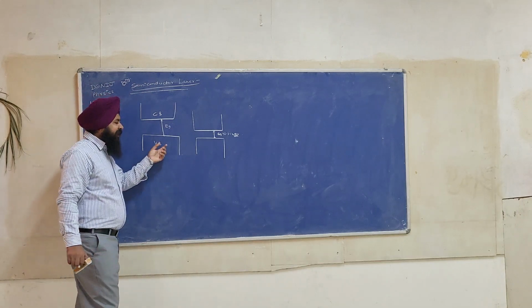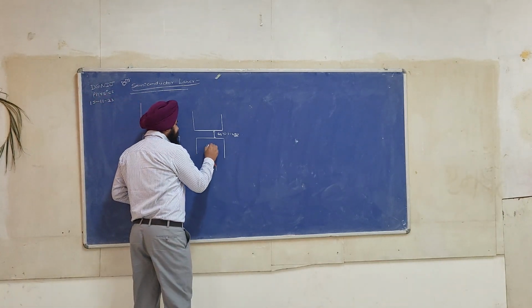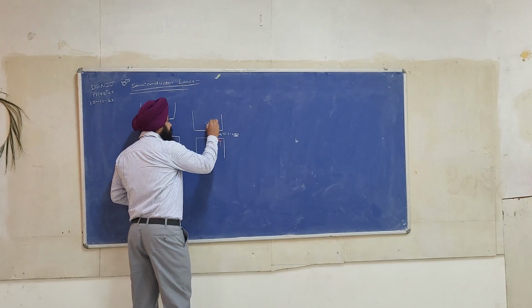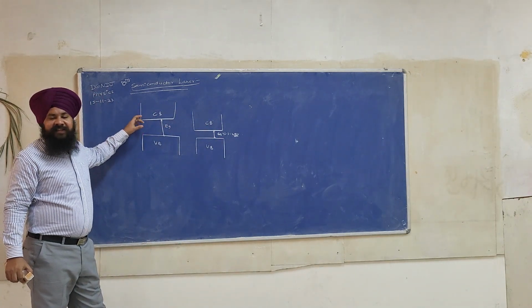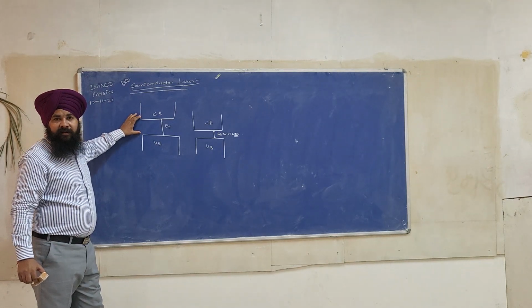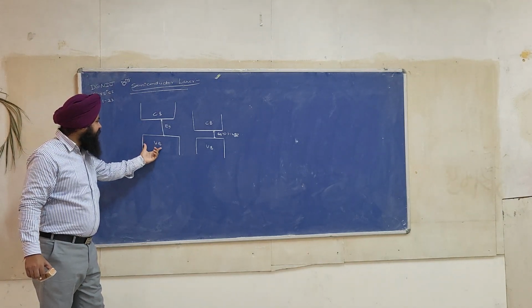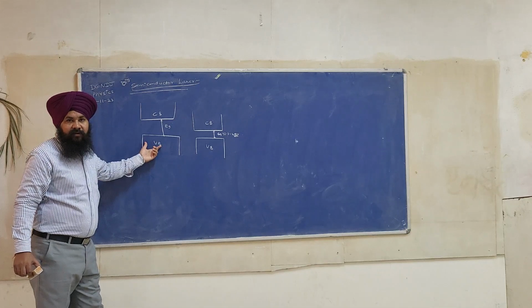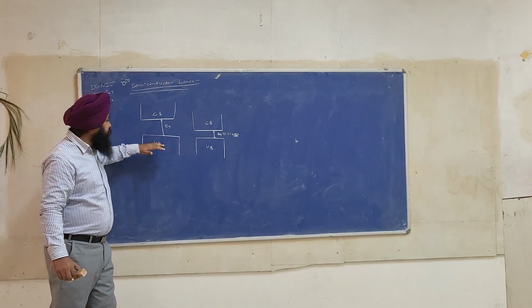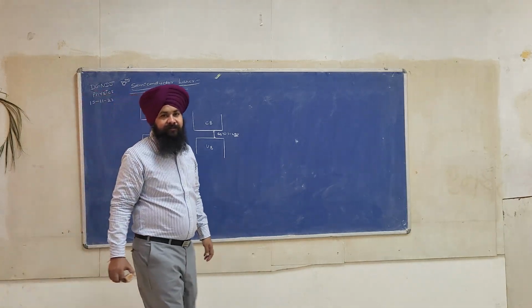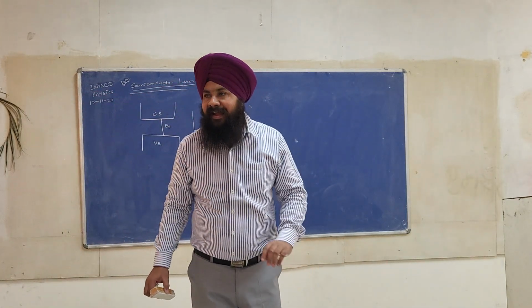Now as we all know, this is a valence band, and see, an electron cannot exist in this band gap. Either the electron will belong to the valence band or it will belong to the conduction band. But how will the electron be promoted from the valence band to the conduction band? With the help of external energy.